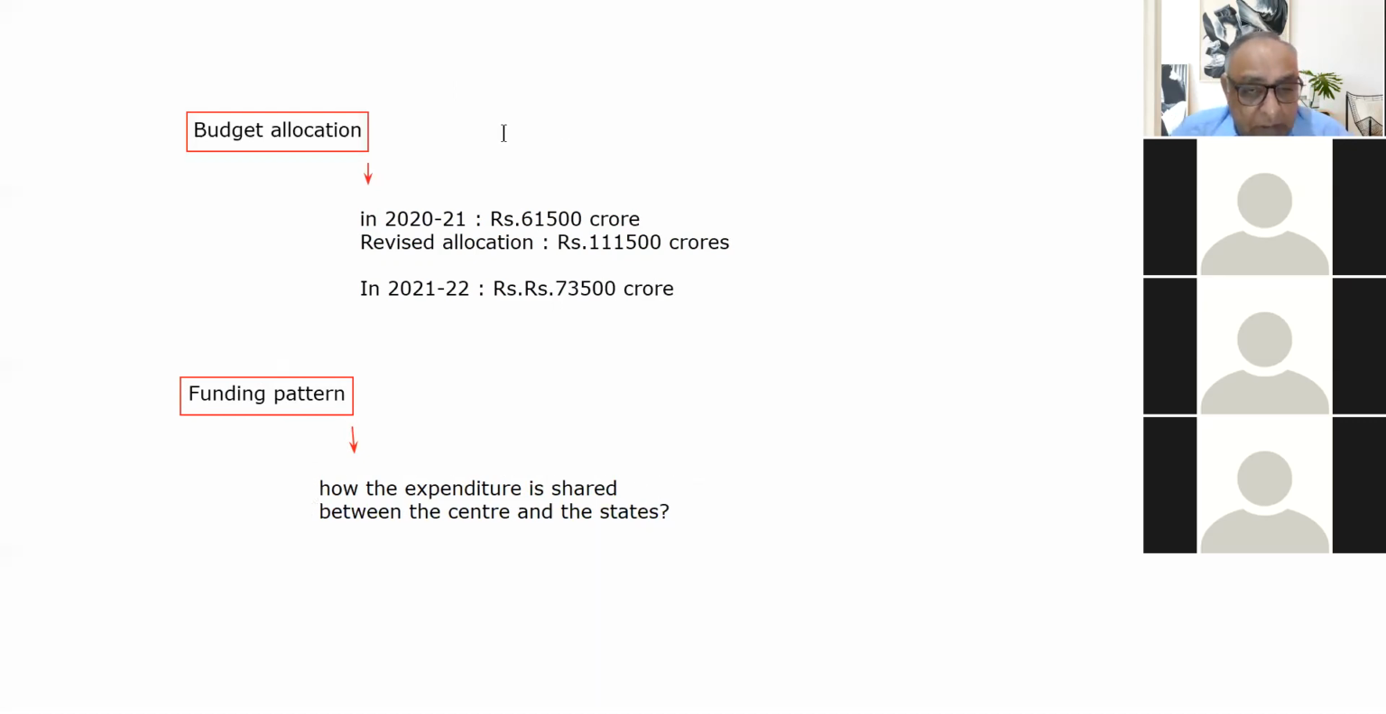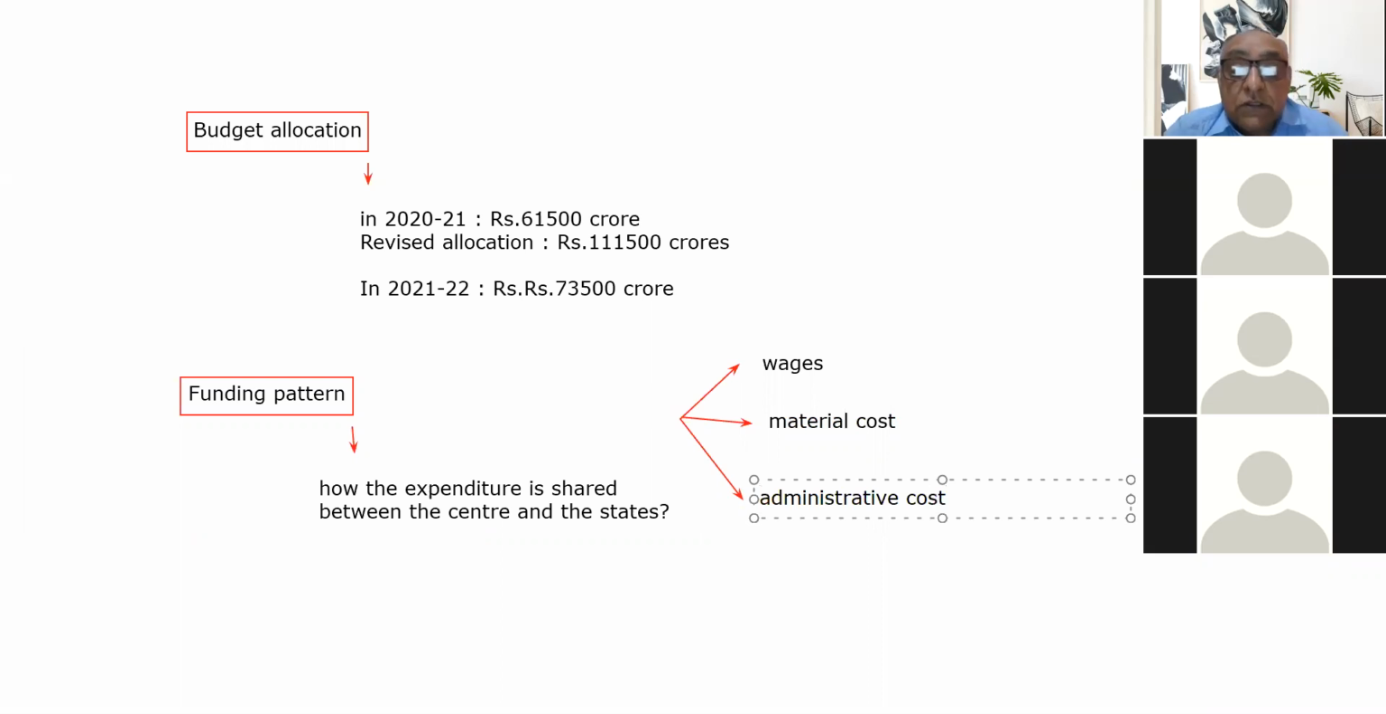As far as this is concerned, there are basically three components of expenditure of the Manrega scheme. One component of expenditure is wages, the second component is the material cost, and the third component of expenditure is the administrative cost. As far as the wages component is concerned, there can be three types of wage component.